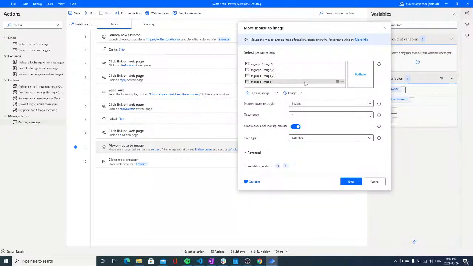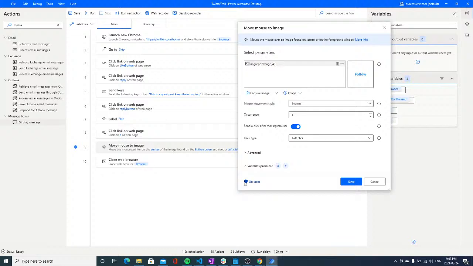So we are going to move this all the way at the top. So this will have priority. We will actually delete all of the other ones. We will set the occurrence to 1. And we will also send a mouse click.